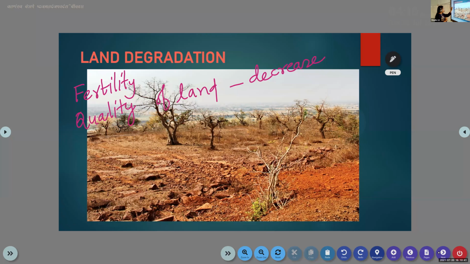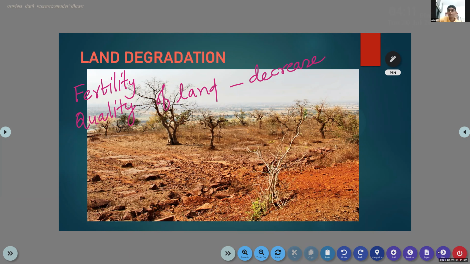That means people want to improve the quality of the land by adding chemicals, by adding pesticides, by adding insecticides. Due to the overutilization of all these things, the quality of the land will decrease. Did you understand? Yes, ma'am. So the fertility or the quality of the soil will decrease because of the over exploitation of pesticides, insecticides, and chemical fertilizers.